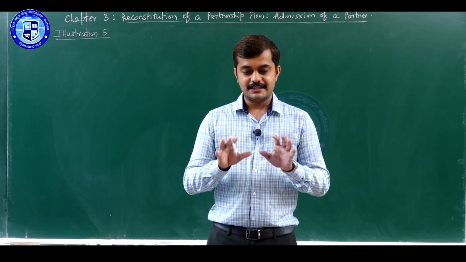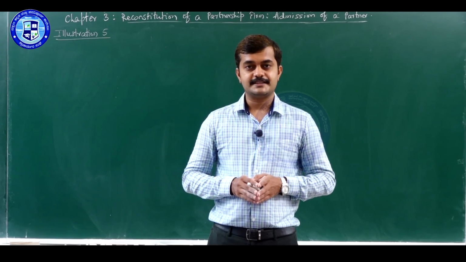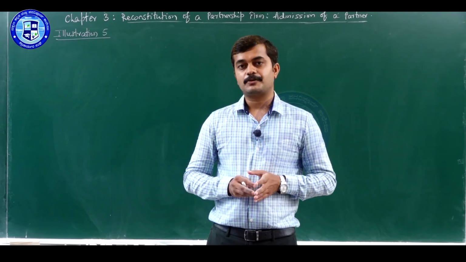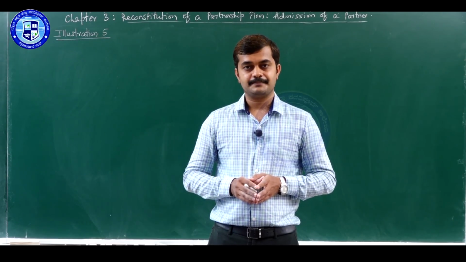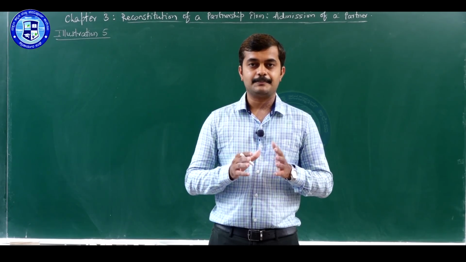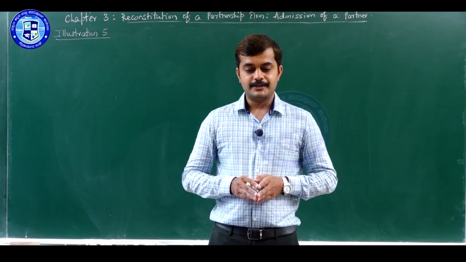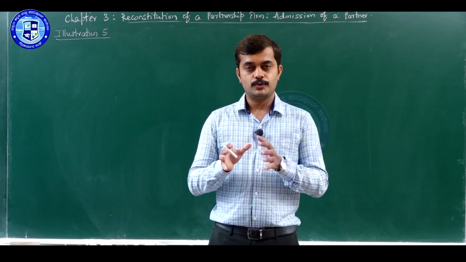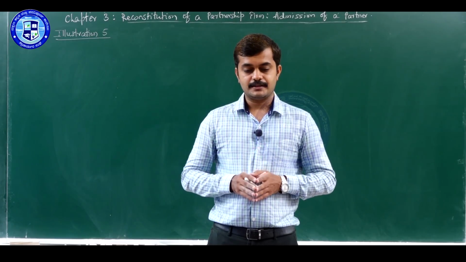Let us look at the adjustments. The first adjustment will be revaluation of assets and liabilities. The second one will be distribution of accumulated profit or loss and reserves. Third one, capital contribution by the new partner. Fourth one, treatment of goodwill, and fifth one, adjustment of partners' capitals as per their new profit sharing ratio. So, coming to the capitals, goodwill and ratios, let us understand the problem completely.